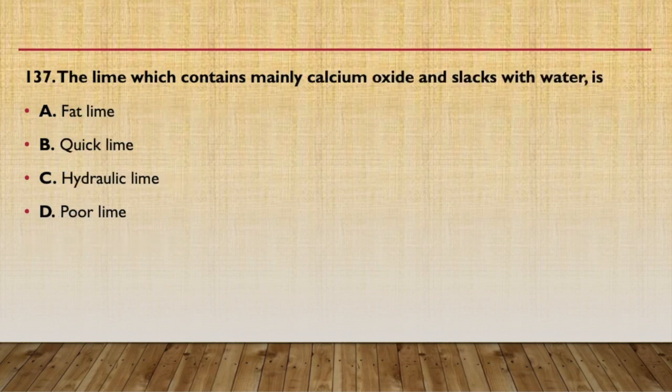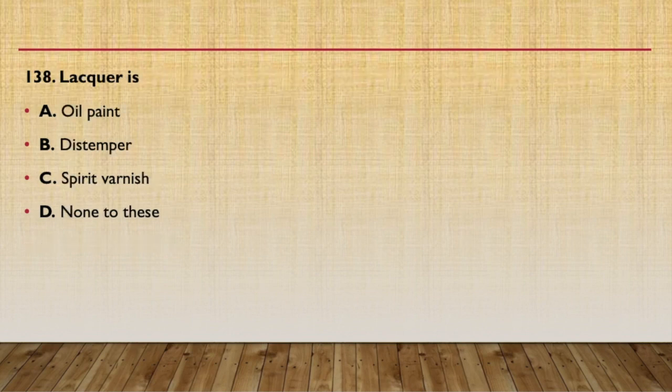Next question, the lime which contains mainly calcium oxide and slakes with water is fat lime, quicklime, hydraulic lime, or poor lime. This is a very easy question, the lime which mainly contains calcium oxide is quicklime only, CaO is quicklime, and it slakes with water. Next question, lacquer is oil paint, distemper, spirit varnish, or none of these. So lacquer is spirit varnish. Always remember, lacquer is spirit varnish.